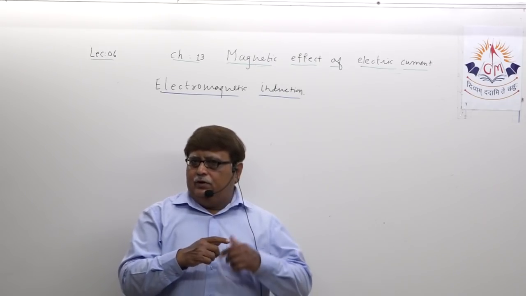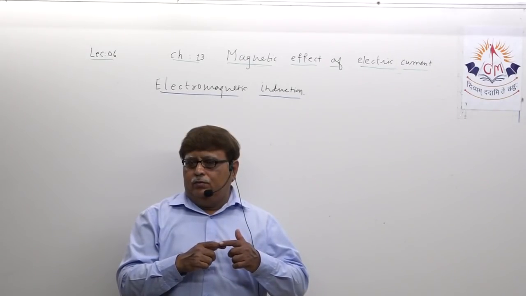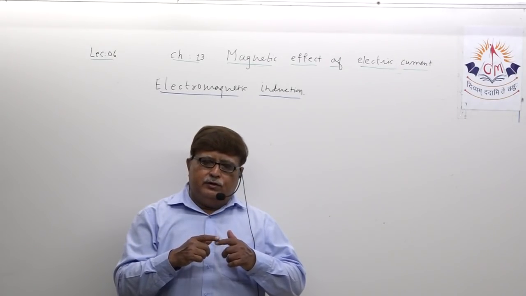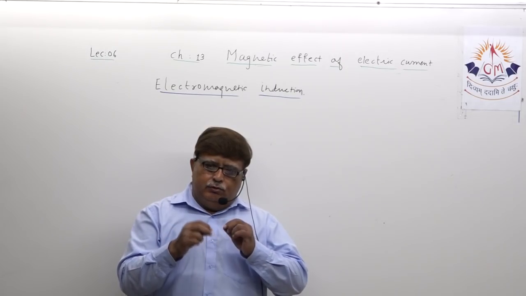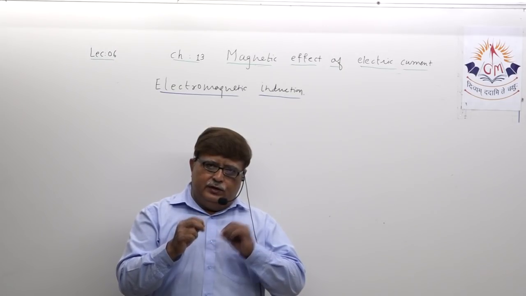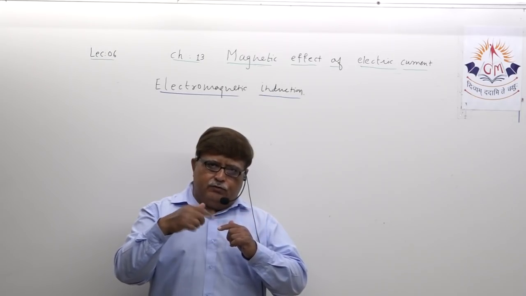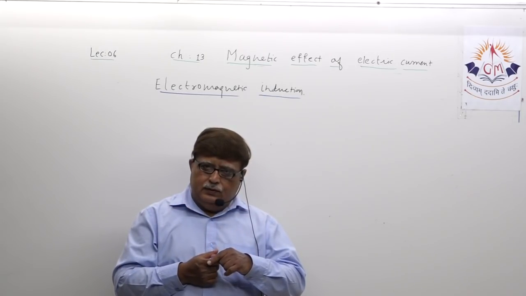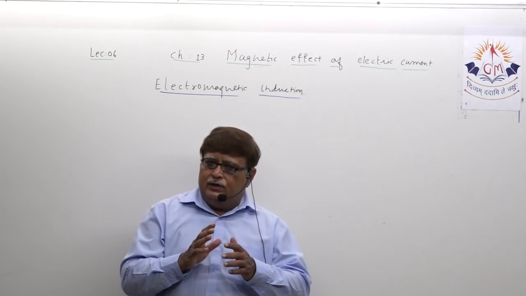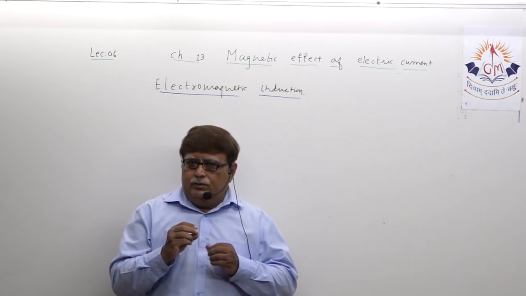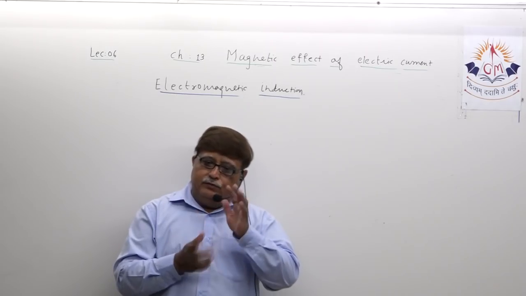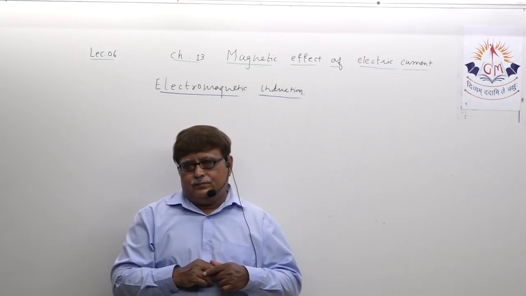Understand? And if the conductor is not in the form of a straight conductor but in the shape of armature, due to this electromagnetic force, it starts rotating. In electromagnetic induction, we are going to study exactly the opposite.